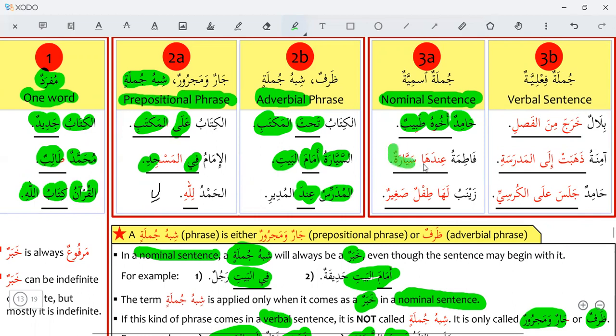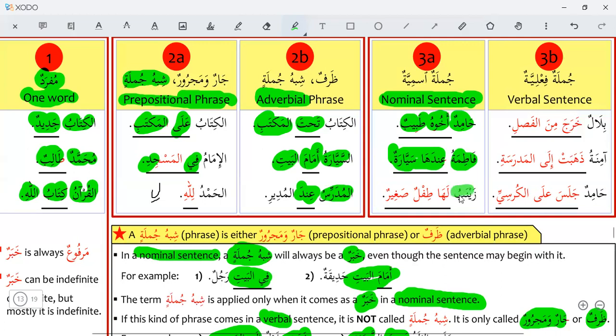It is a complete sentence because it is giving a complete meaning, no doubt in its meaning. So a complete sentence is a khabar. Indaha sayaratun is a khabar here, predicate. Fatima is mubtada, and indaha sayaratun, she has a car, is a khabar here.